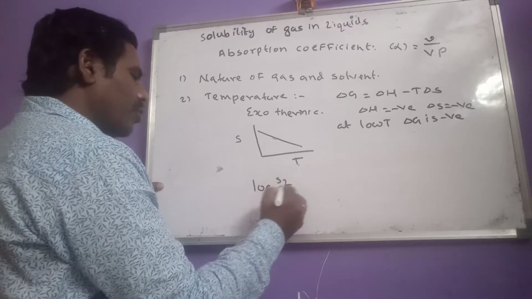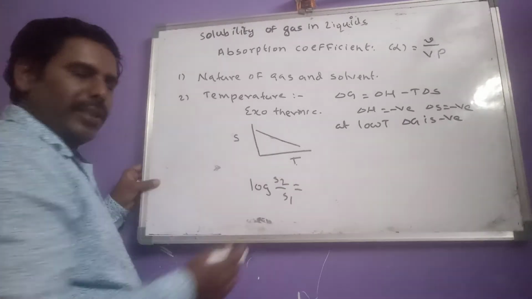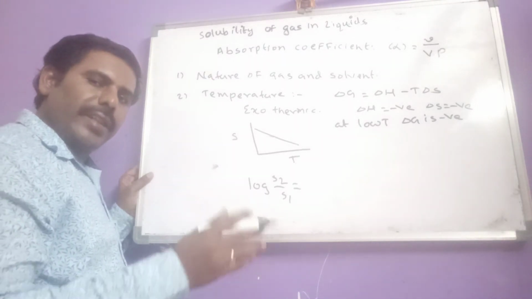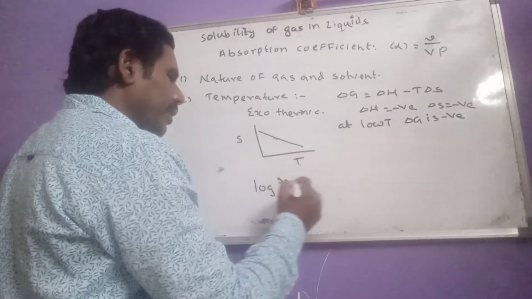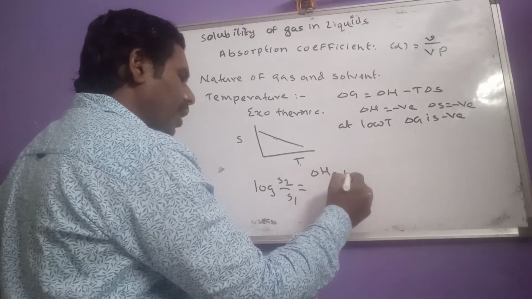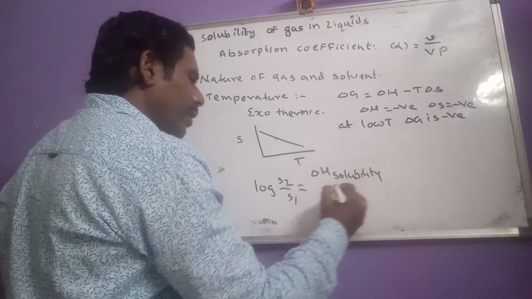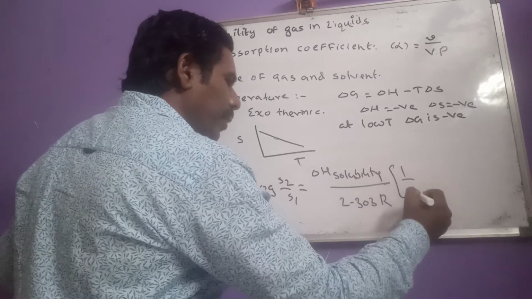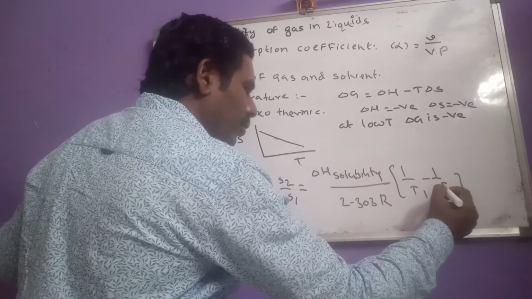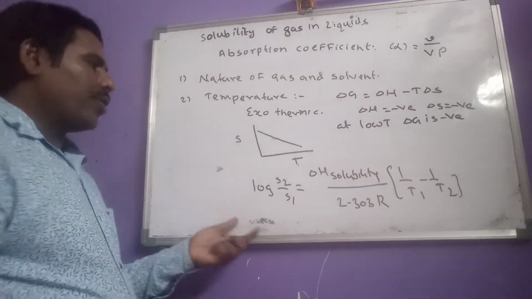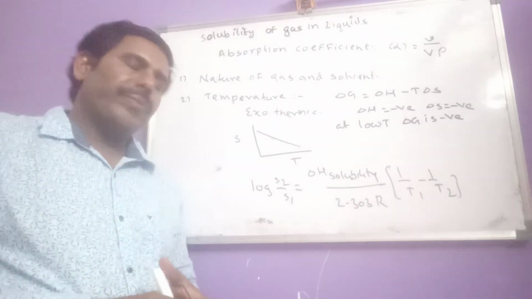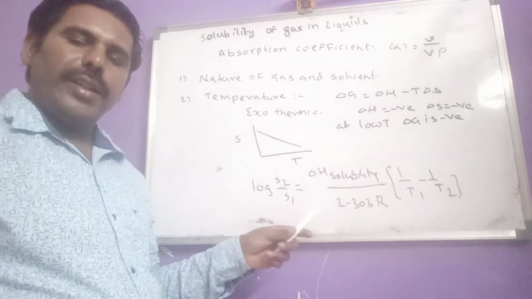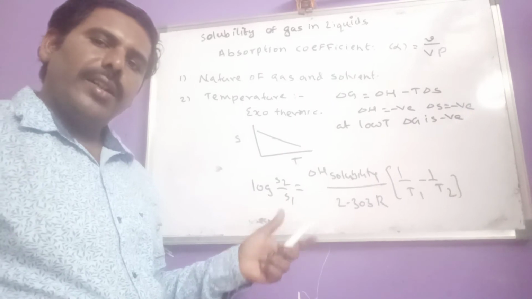Log S2 by S1, where S2 and S1 are solubility of a gas at two different temperatures T1 and T2, equals delta H solubility by 2.303 R into 1 by T1 minus 1 by T2. So this is similar to which one? That Clausius-Clapeyron equation.